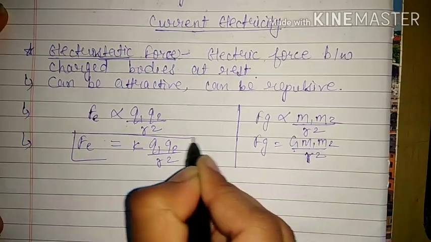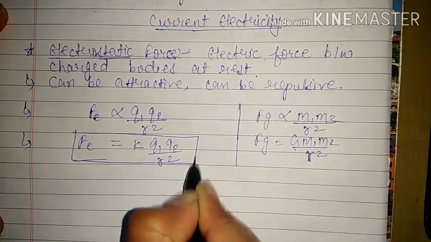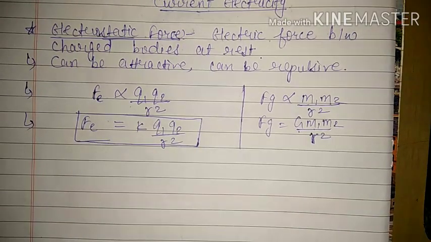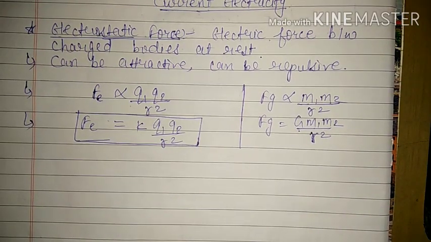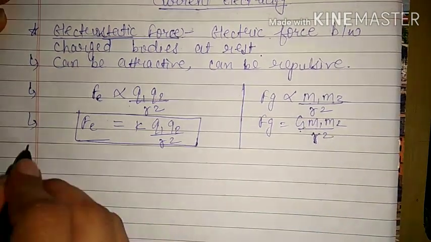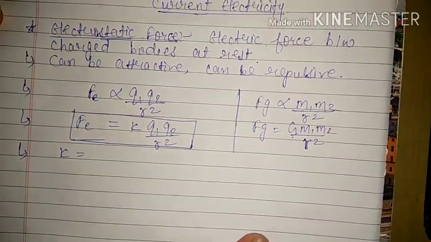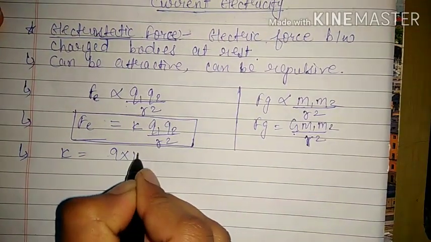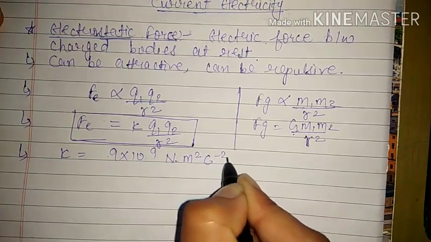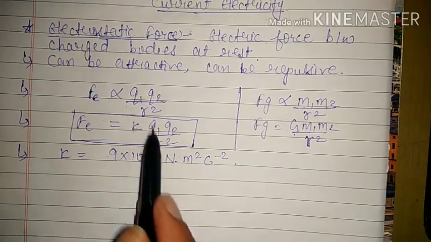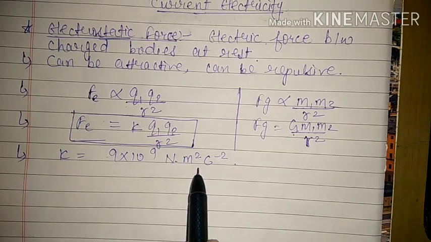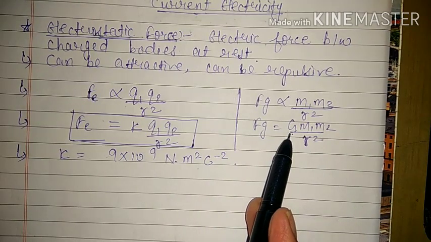This is the formula for electrostatic force, where K is a constant. This K also has a constant value, as G has a constant value, and it is equal to 9 into 10 raised to power 9 Newton meter square per Coulomb square. We can derive this unit by taking Q1 Q2 to the other side upon r square, as we did in gravitational force.